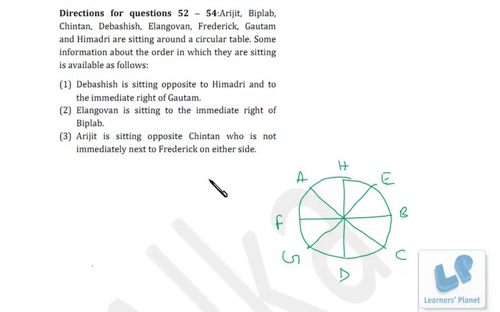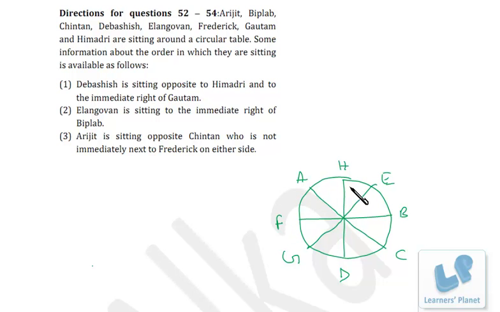Now let's see all the conditions are satisfied or not. This is already satisfied. Elangovan is sitting on the immediate right of Biplav. Okay. Arijit is sitting opposite to Chintan, and maybe Chintan here, Arijit here, but Chintan is not immediately next to Frederick. So this arrangement is better because here Frederick is here.